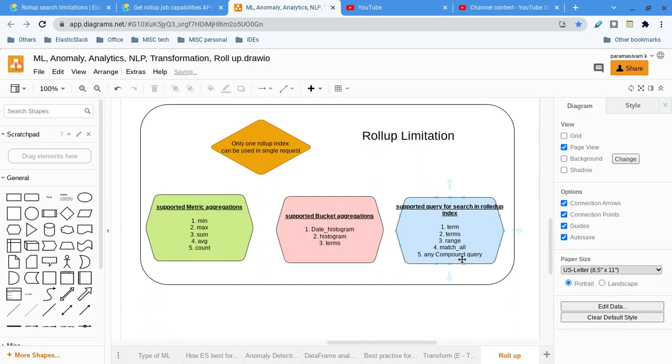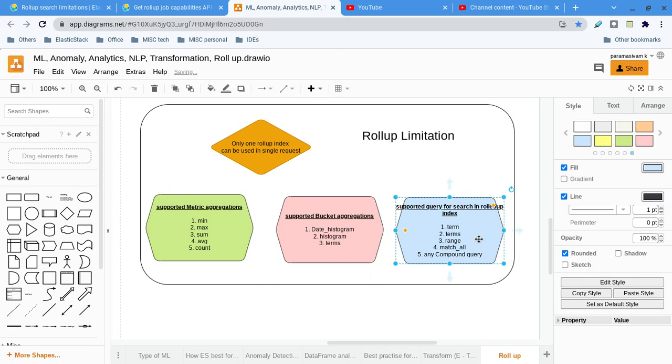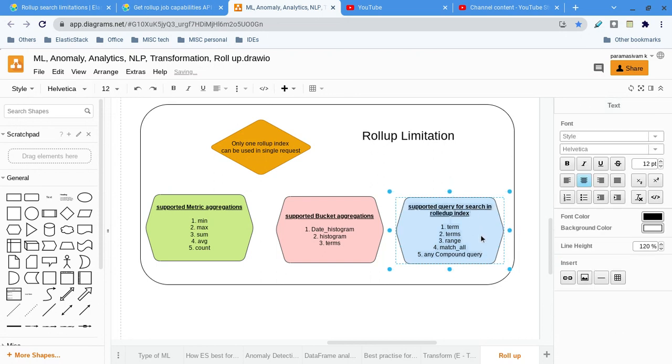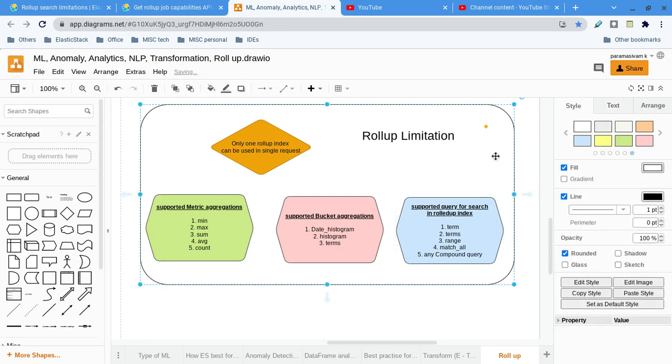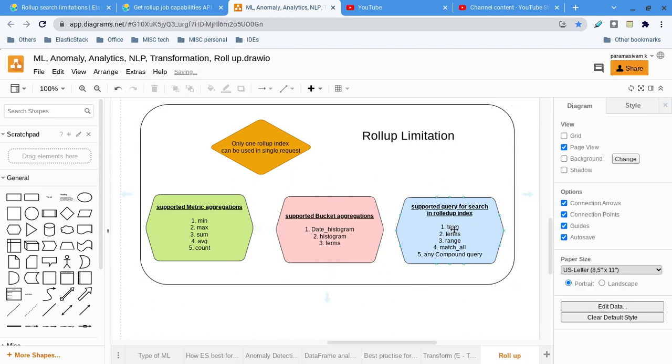Then for leaf level queries, terms, range, and match all are used, but not match. So these are the queries you can use while searching from the rolled up index.